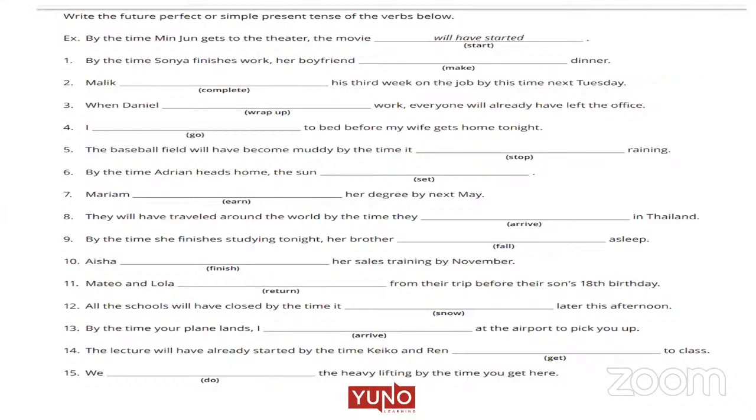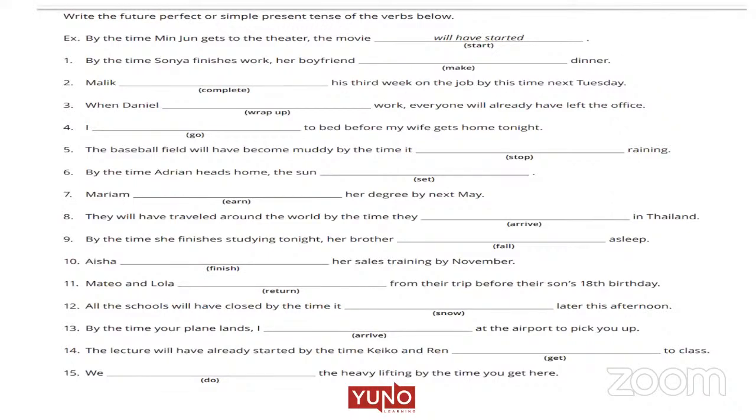Mariam will have earned her degree by next May. Miriam will have earned. Guys, pay attention to sentence number 7 and sentence number 2. These are two sentences where they talk of only one action. In the remaining sentences, they talk of two actions. Somebody was asking this doubt also. For one action, no problem: will plus have plus V3. Problem is when you have two actions.